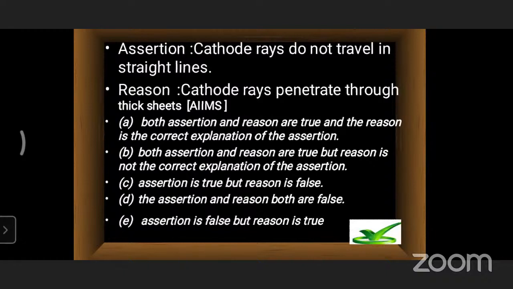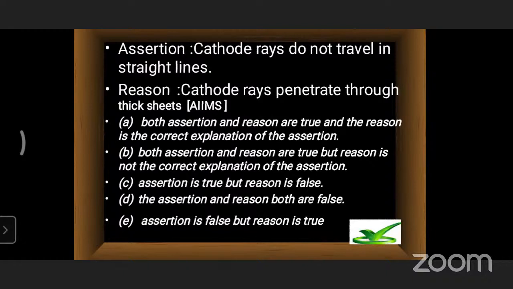Anybody, any of the children, have you seen your teacher draw the cathode ray discharge tube experiment done by Mr. Michael Faraday? When you observed it in the first lesson, were there any deviations? That means, have you observed cathode rays moving in any other directions? No, there is no chance. Cathode rays definitely travel in straight lines only. But he has mentioned that cathode rays do not travel in straight lines. There is no curved path, no different path of the cathode rays. We do not observe that in the cathode ray tube experiment. So that is a false statement he has given in the assertion.